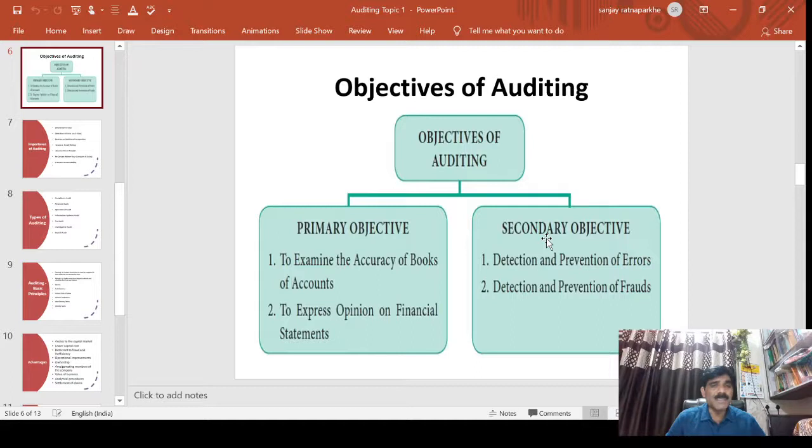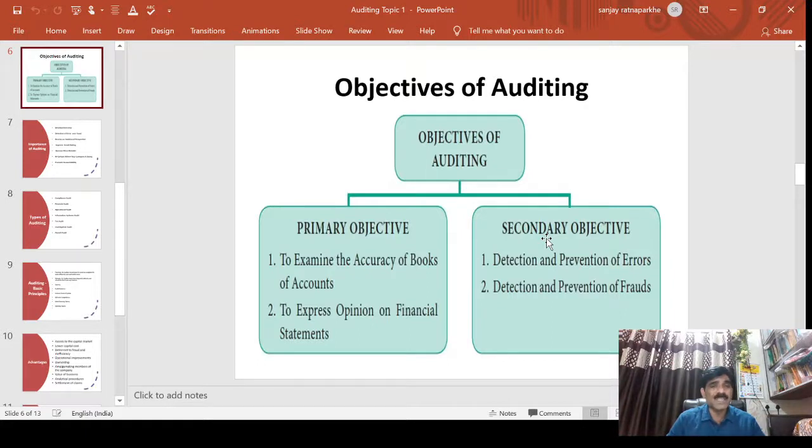So when auditing is performed, whatever entry is recorded should be checked for whether it is accurate or not. If it is not accurate, the auditor can make a representation to the management so that the account may be rectified, if it is an omission and there is no fraud.